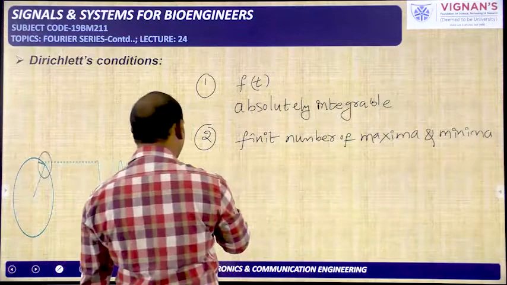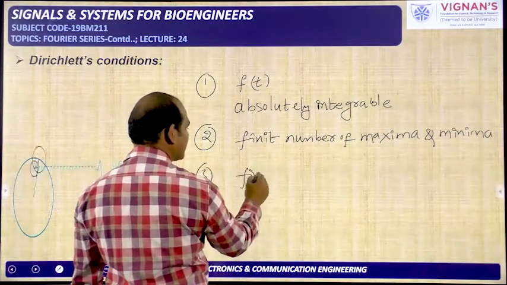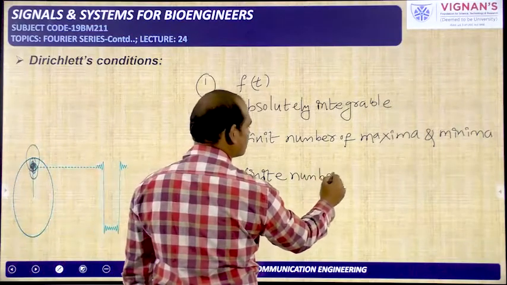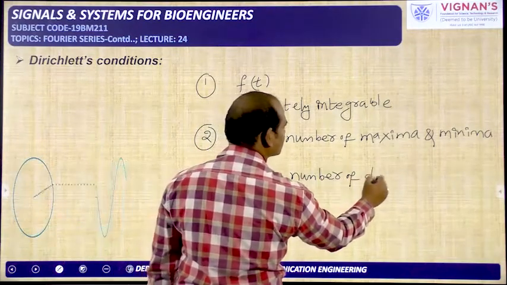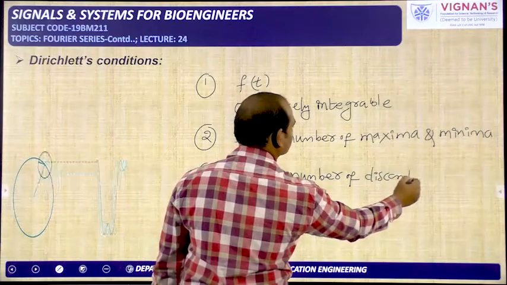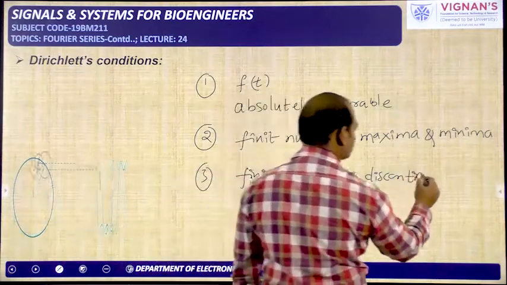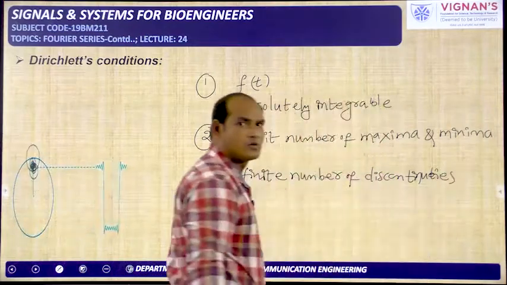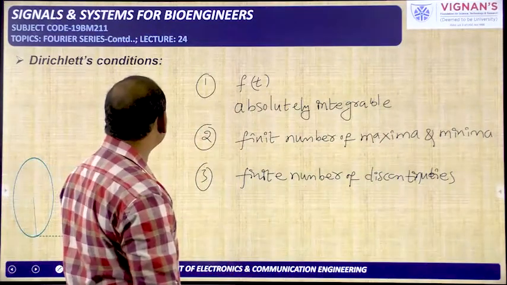And within the time period, it must have a finite number of discontinuities. Okay, Dirichlet conditions are required.